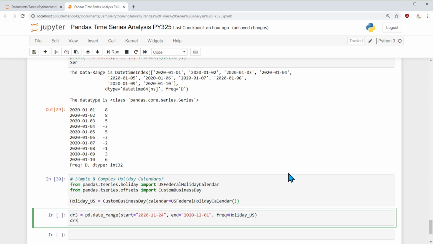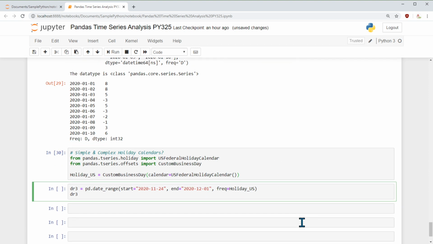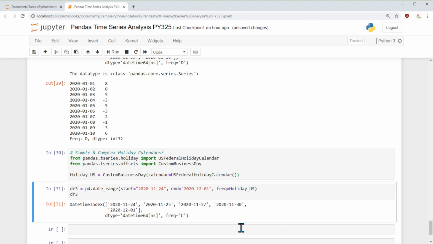I chose these dates keeping Thanksgiving in mind. Okay, so let's execute this. So if you see, 24, 25, 26 is a holiday for Thanksgiving, 27 is Friday, then we have 28, 29, which is Saturday and Sunday, then the following 30th and the next month comes here.